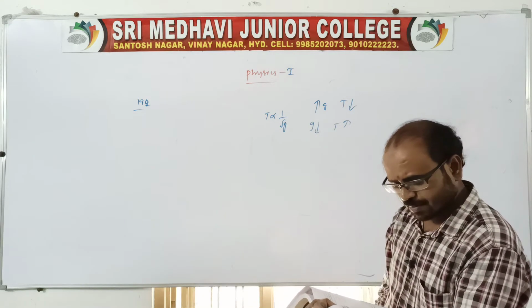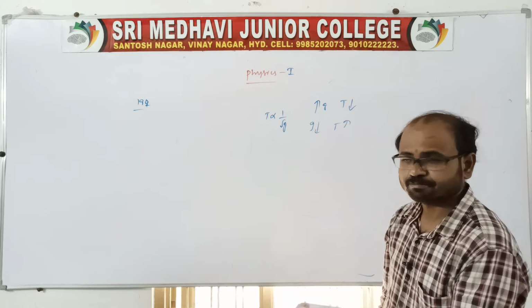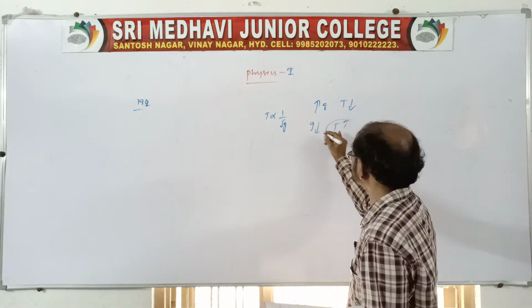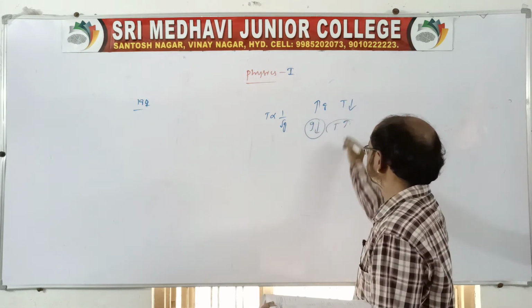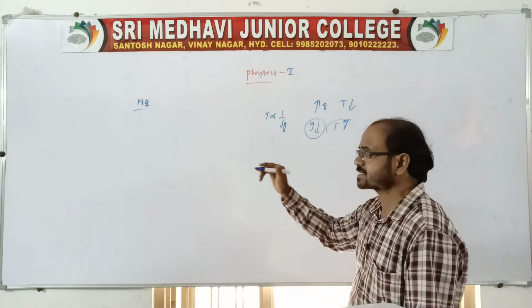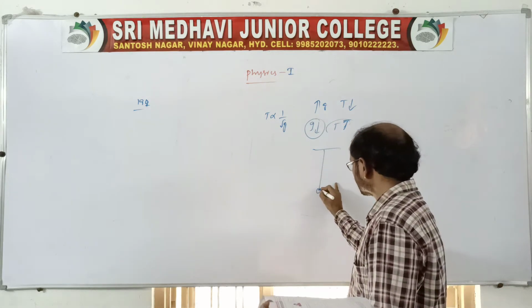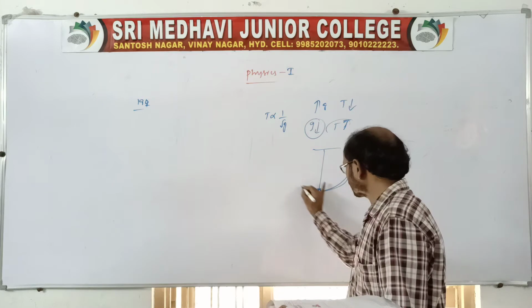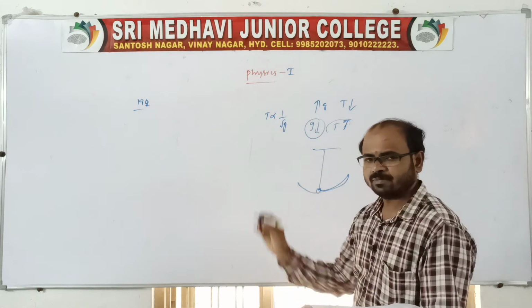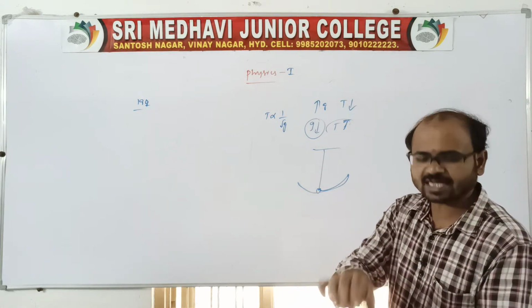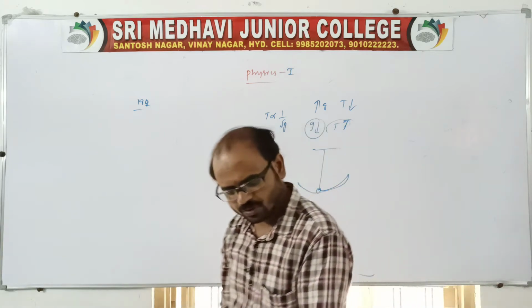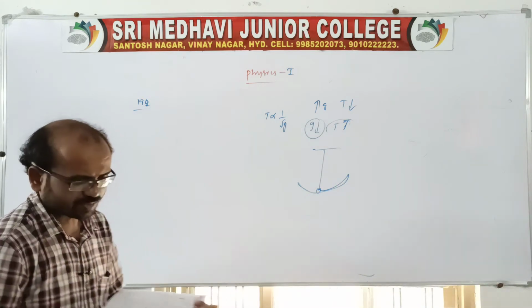When it decreases, the time period increases, and the pendulum clock loses time. The pendulum clock loses time because g decreases, so the time period increases. Time period increases in the sense that it takes more time to complete one oscillation. That's what we can say. The pendulum clock loses its time. That's what it means here, right?